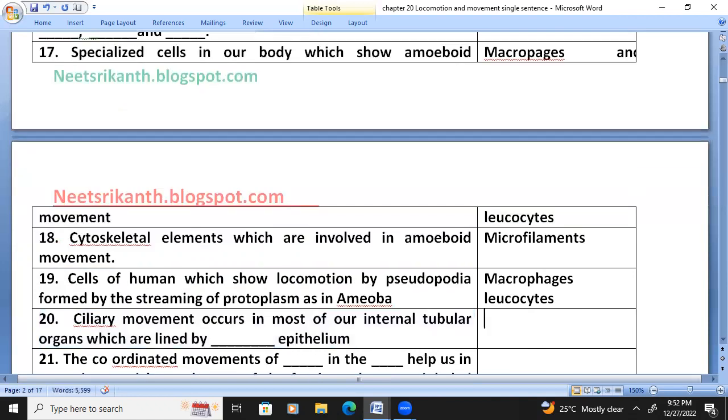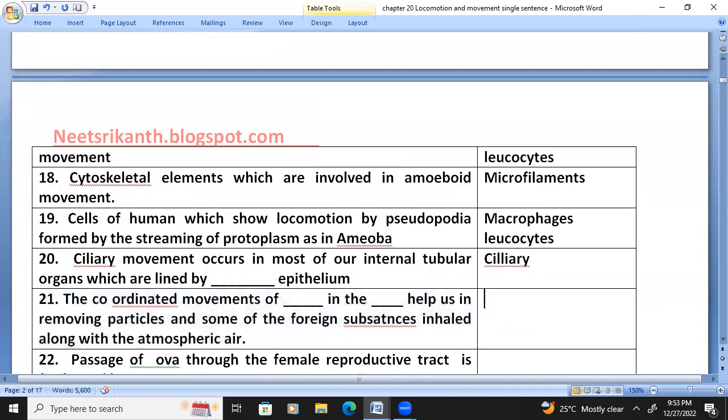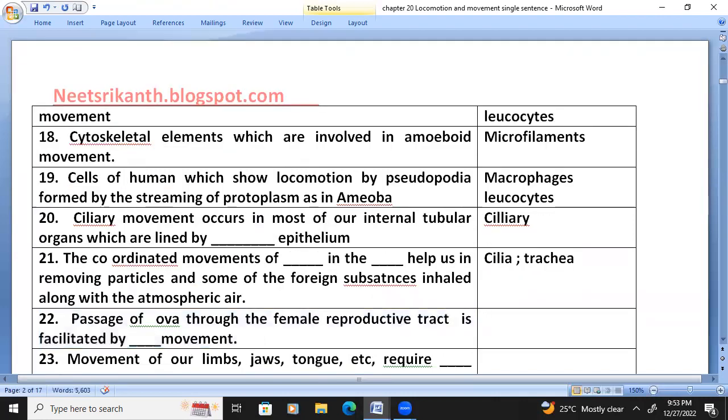Ciliary movements occur in most of our internal tubular organs which are lined by ciliary epithelium. The coordinated movements of cilia in the trachea help us in removing particles and some of the foreign substances inhaled along with atmospheric air. The passage of ova through the female reproductive tract is facilitated by ciliary movement.